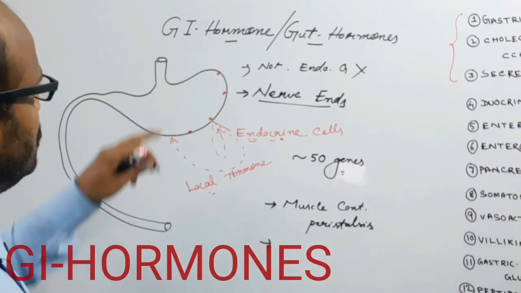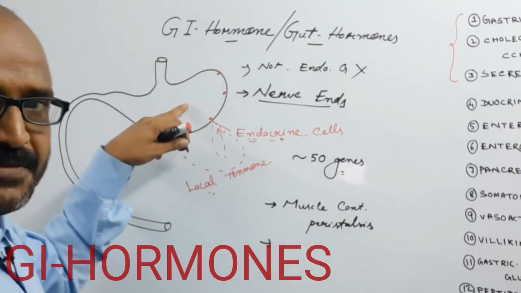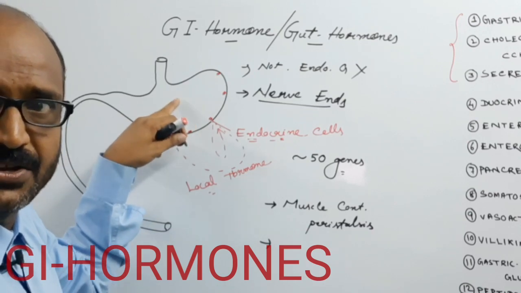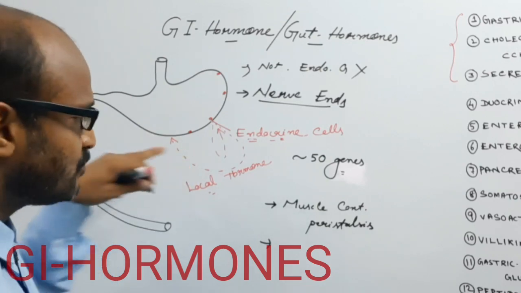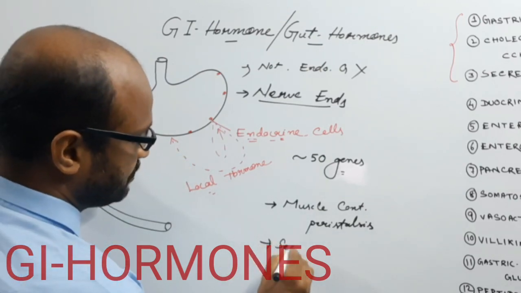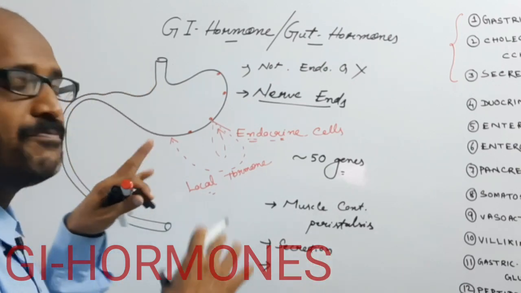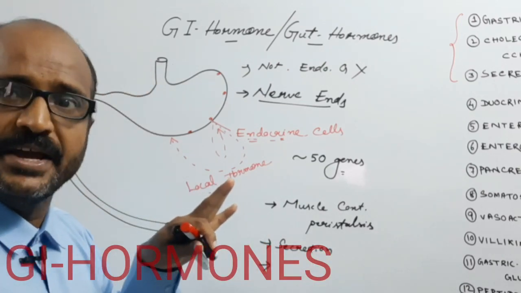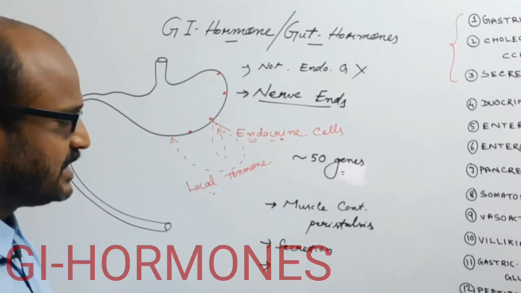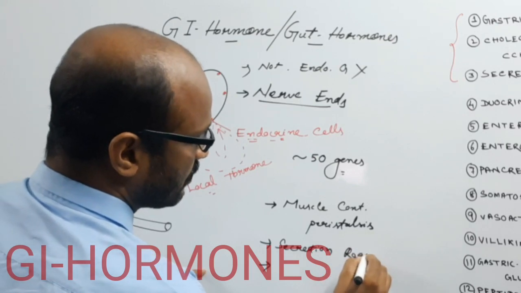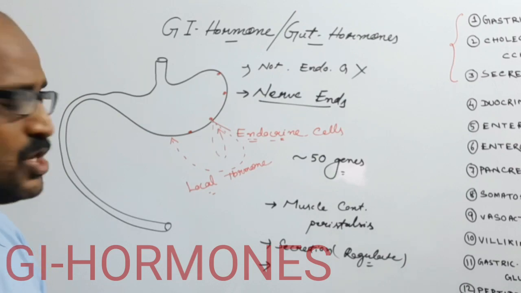Second function, such hormones help for the secretion of different glands: secretion of the pancreas, secretion of the gallbladder or the liver, secretion of the alimentary canal. It also regulates the secretion of different glands, so it may inhibit the secretion or promote the secretion. So you can say it regulates the secretion of different digestive glands.